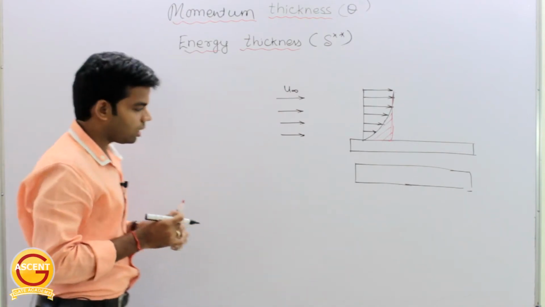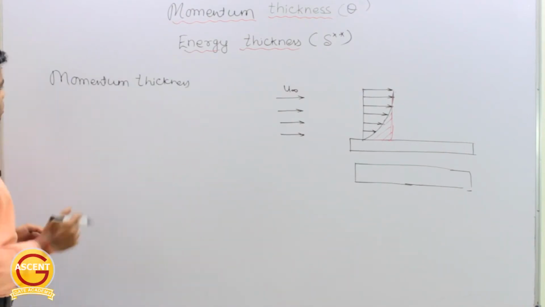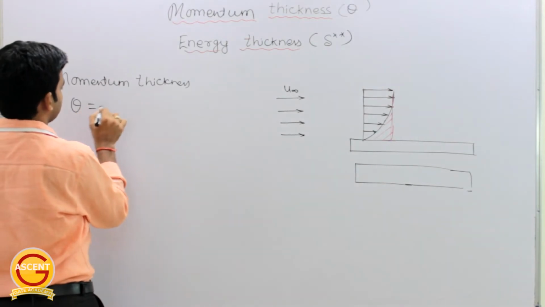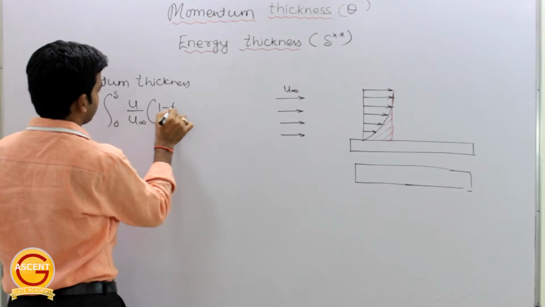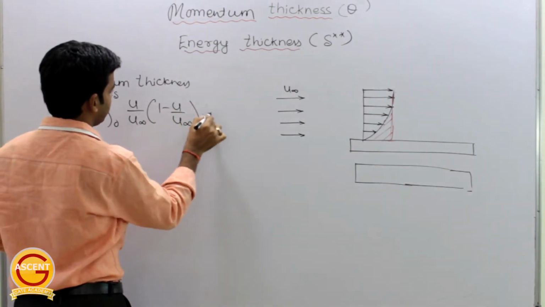Getting this or not? Okay, and there is an expression for this. So this momentum thickness is equal to integration from 0 to del of u by u infinity times 1 minus u by u infinity into dy.